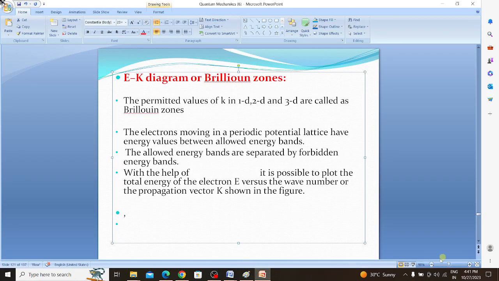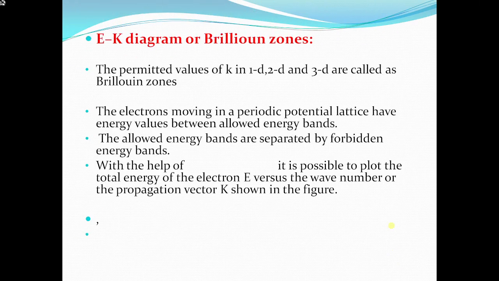Good morning students. Today we will discuss Brillouin zones, or the E-K diagram. The diagram between energy E and wave vector K. What are Brillouin zones? The permitted values of K, meaning wave vector values K, in 1 dimension, 2 dimension and 3 dimension are called Brillouin zones.